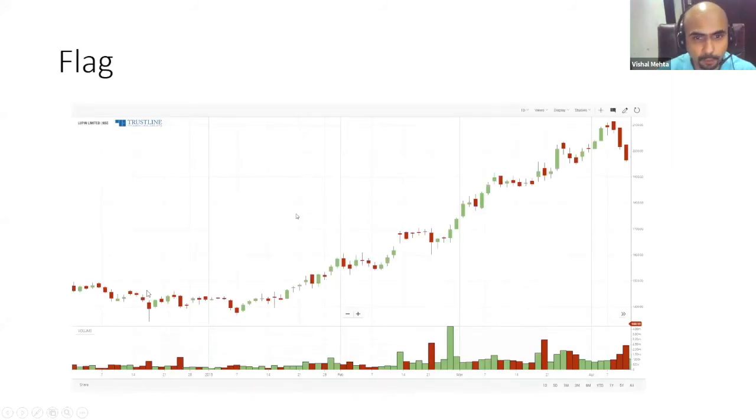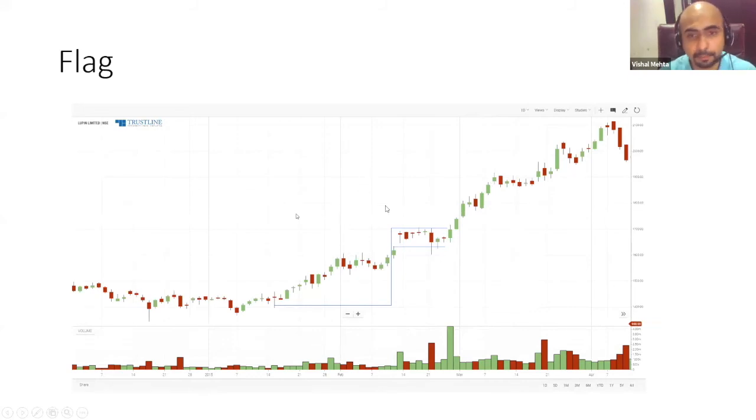Now, Lupin Limited. What happened here? The market had a good rise, like 1400 to 1700. Then it started going into a congestion phase. The market is doing nothing, just forming a flag, right? And once there is a breakout, if you see the volume also from the breakout levels, it tends to do well. And I really like this pattern.